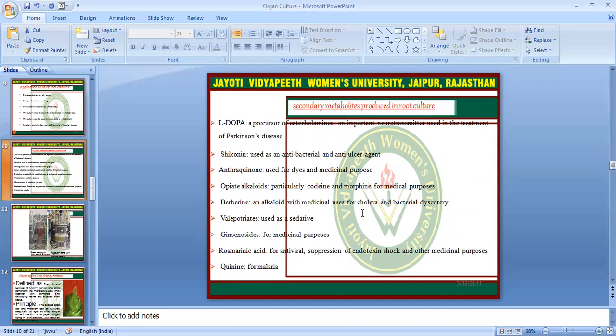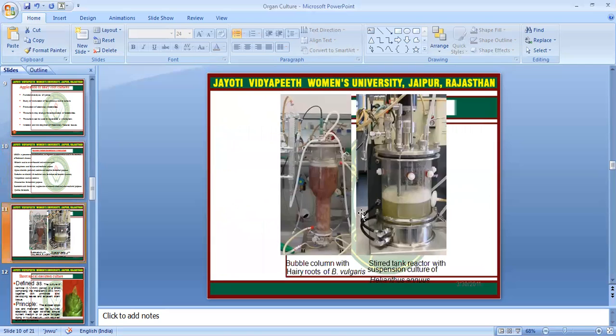Secondary metabolites can be produced through root tissue culture also. Some alkaloids and other secondary metabolites have already been synthesized through root culture, like valepotriates, berberine, opium alkaloids, rosmarinic acid, and quinine. These secondary metabolites have been isolated and produced in root culture. These are some cell suspension culture bioreactors.